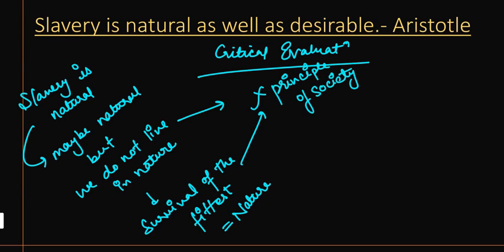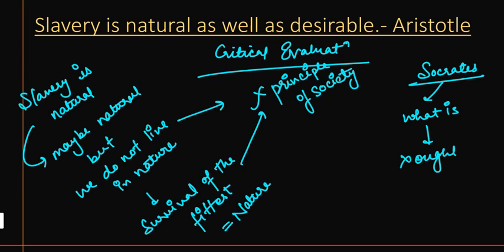So survival of the fittest cannot be the principle of society. Now, as Socrates has said, what is should not determine what ought to be, right? Rather it should be vice versa, that what ought to be should determine what is. So this is how you can critically evaluate this statement using the words of Socrates.